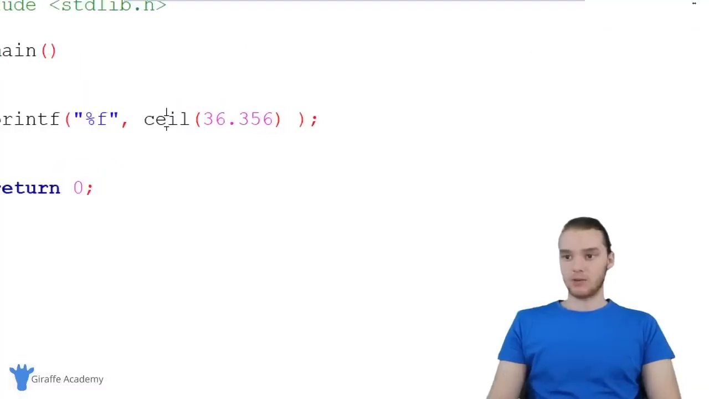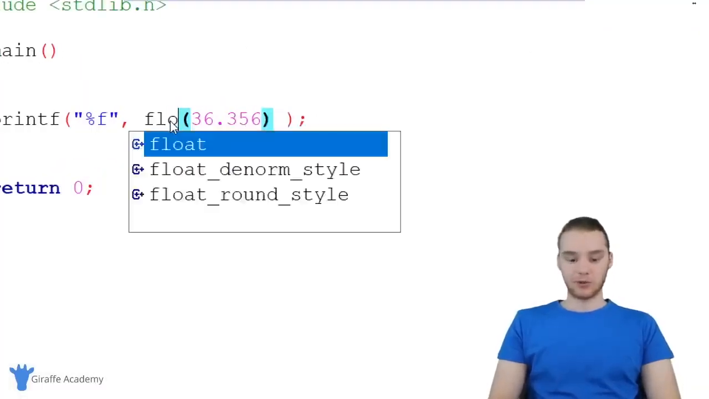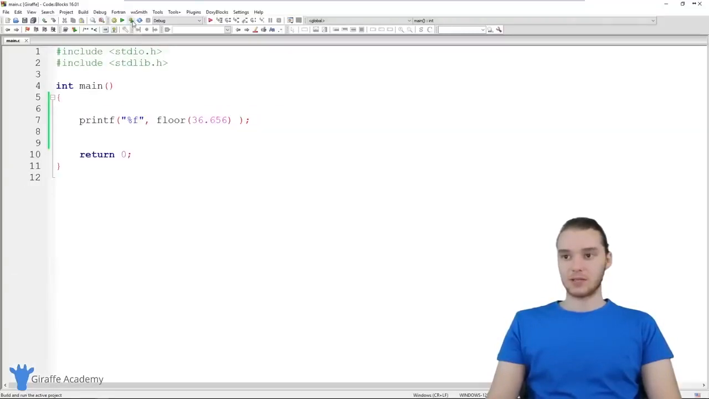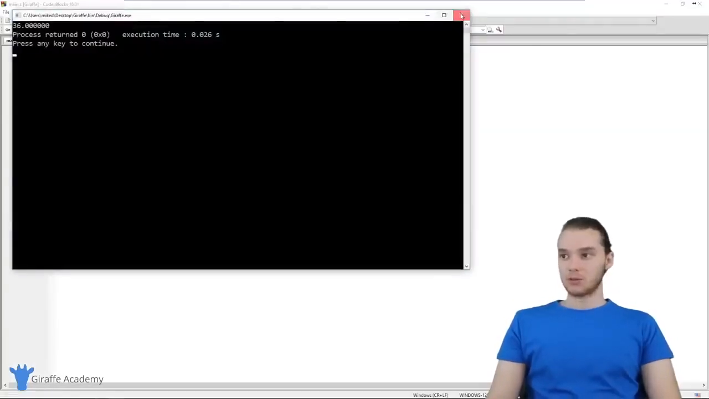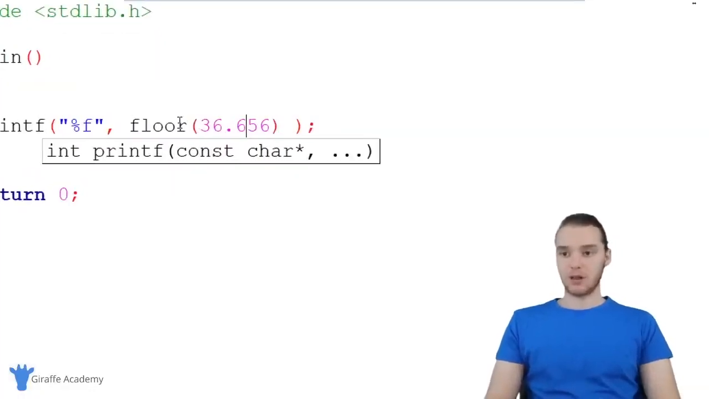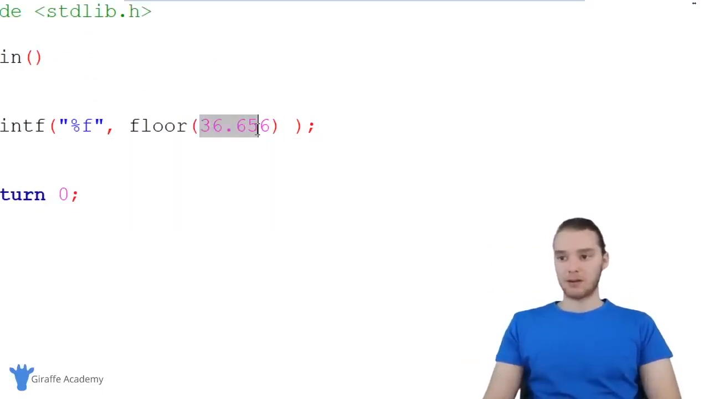We can do another one, which is called floor. And floor will do the opposite. So floor will just round the number down no matter what. So if I had 36.656, this will round it down to 36. So there's all sorts of little functions that we can call and get information about numbers. And like I said, these functions will either modify a number, so it would give us the floor or the ceiling, or sometimes they'll give us information about numbers.